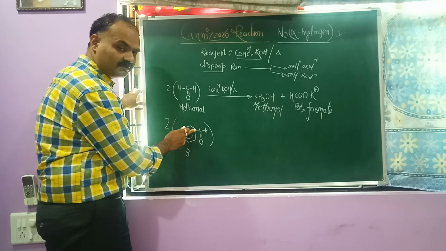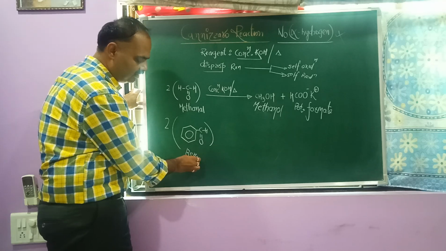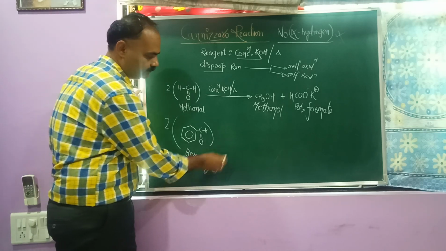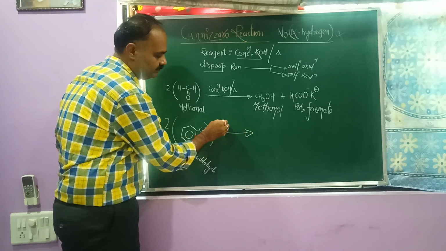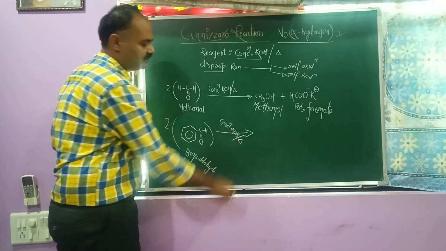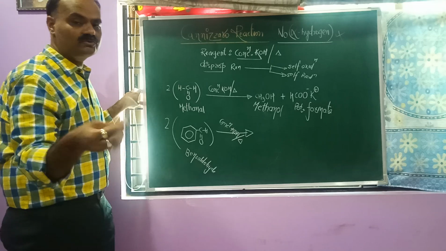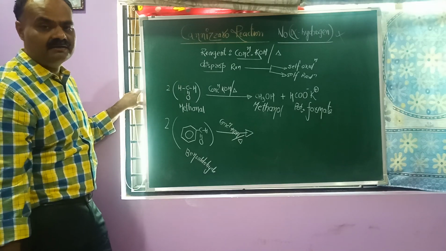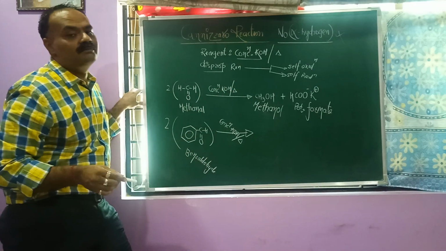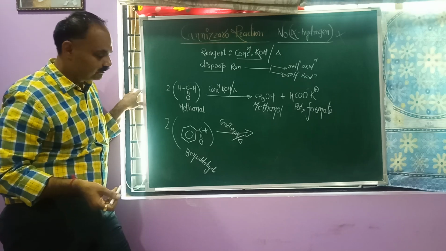This carbon is the alpha carbon, but it does not contain alpha hydrogen. So the name of this compound is benzaldehyde. We have the same concentrated KOH in the presence of some heating. We understand the CHO group is converting to CH2OH by reduction, and the CHO group is converting to COOH or salt of carboxylic acid with the help of an oxidation reaction.